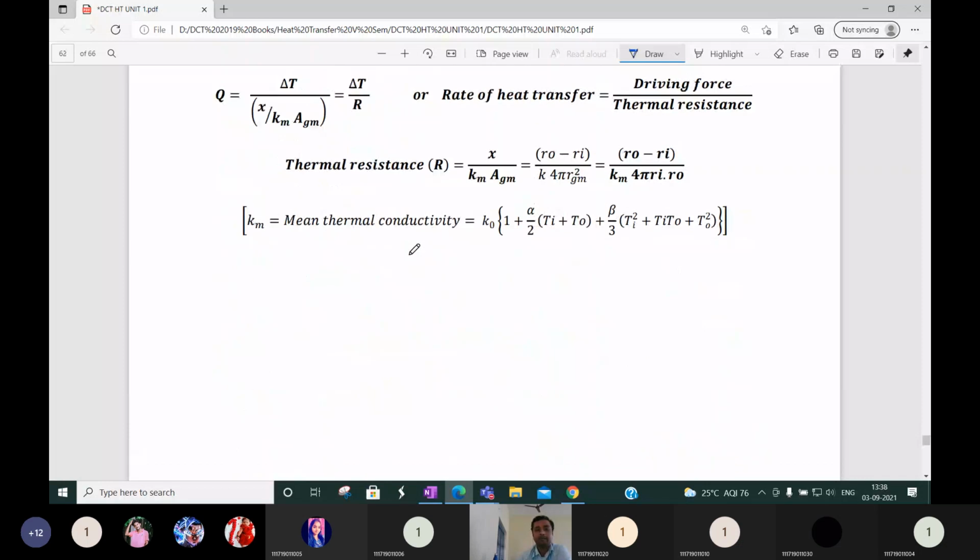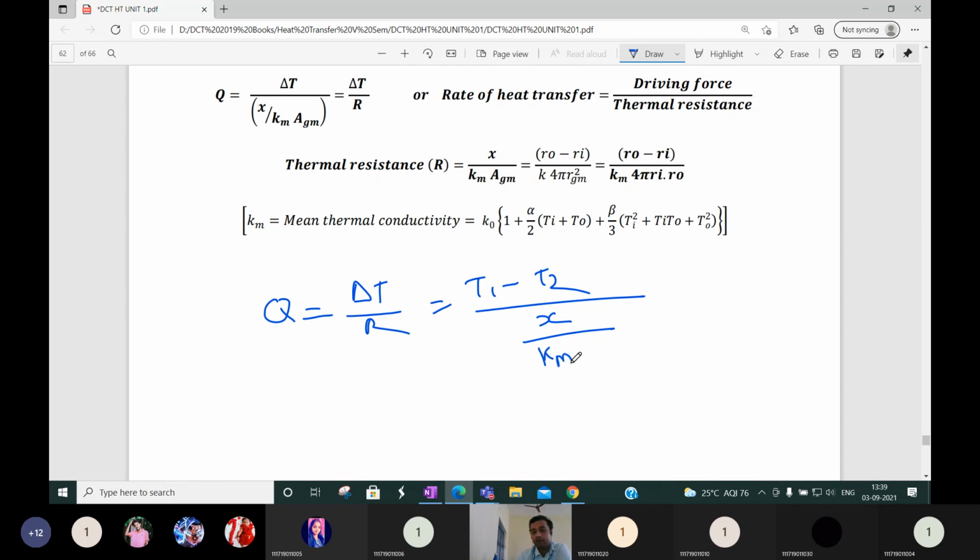This is for when the thermal conductivity is changing. So we know Q is equal to delta T by R, where delta T is T1 minus T2 and R is X by Km into A_gm, where Km is the mean thermal conductivity. We know that A_gm is nothing but 4 pi r_gm square, or you can say 4 pi inner radius into outer radius.